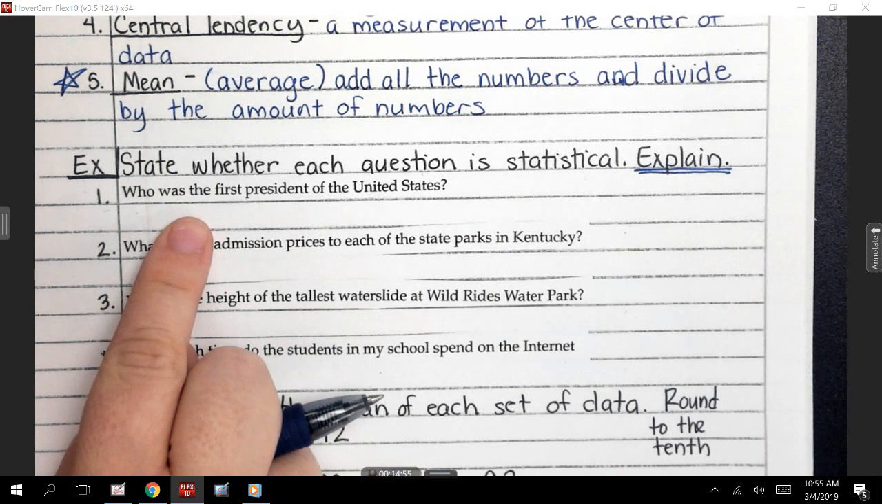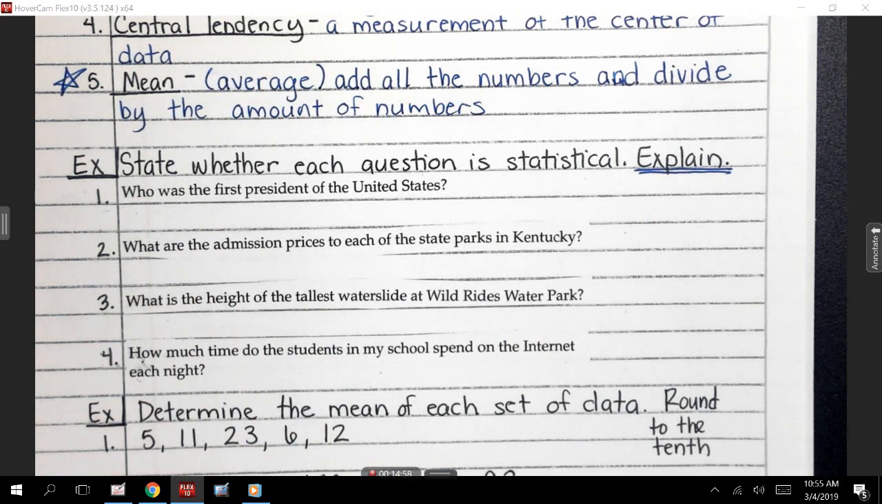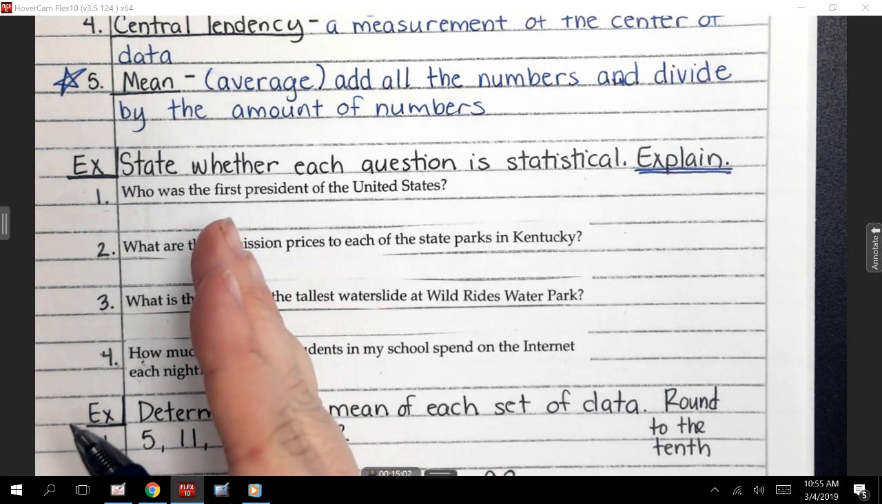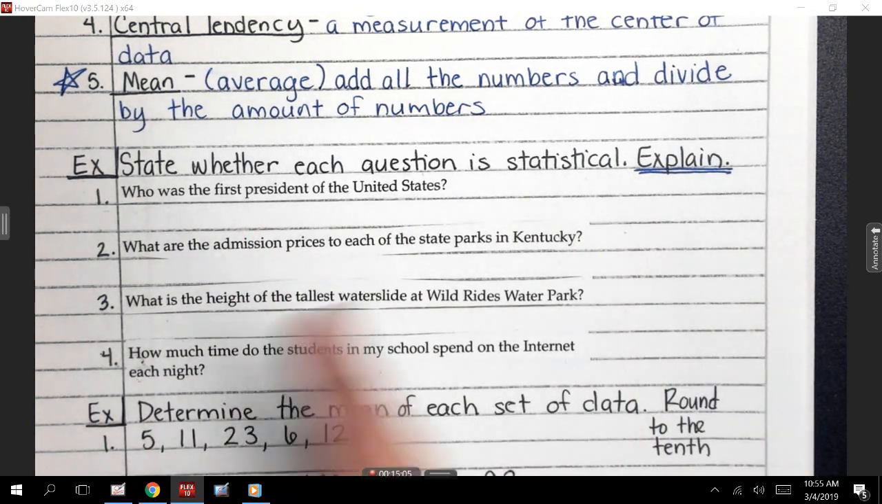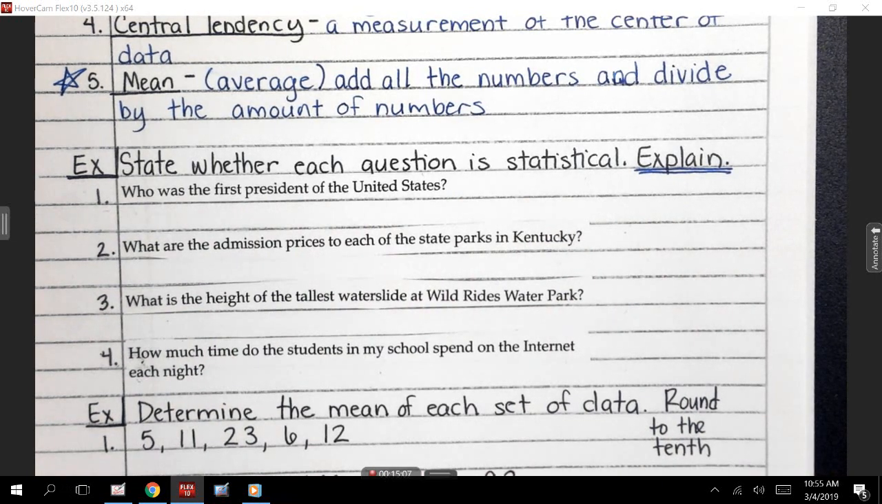If I just put yes, no, and then I'm working on my homework and I don't know why I put it there, I need to be able to go back to my notes and say, why did I say yes? Why did I say no? So I need to have that written down. Are we okay with that?